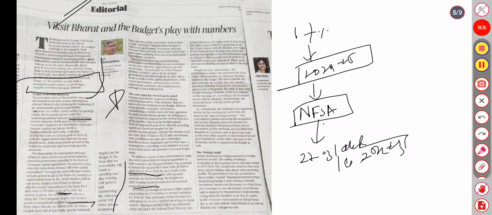Despite there is a 90.8 thousand crores in 2023, 86,000 crore in 24-25, and expected to stay at the same level, for the National Rural Employment Guarantee Scheme (MGNREGA).